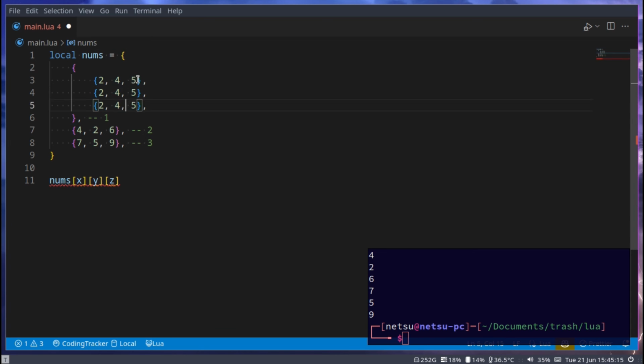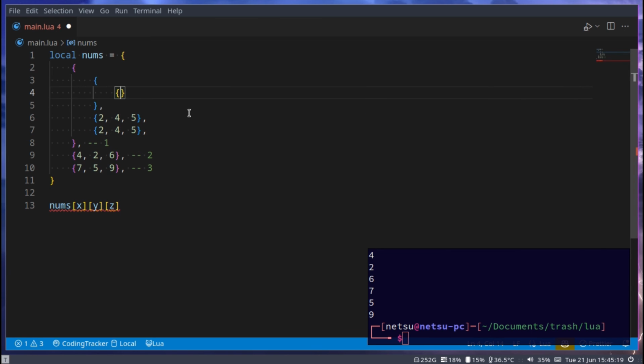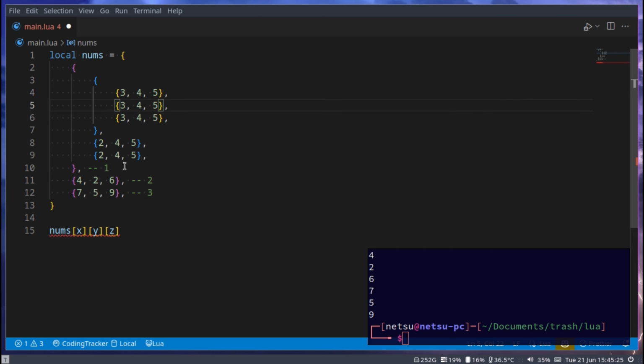If I were to go here and I were to add another table here, so now I were to add another table of more values, then it will be more complex, because now it's no longer x, y, and z. It has started to go into complexity where x should now be shifted to something else. I'm just going to move this here to the front.